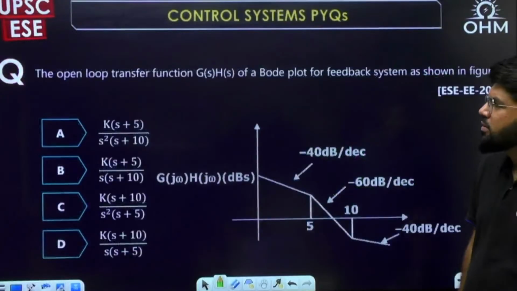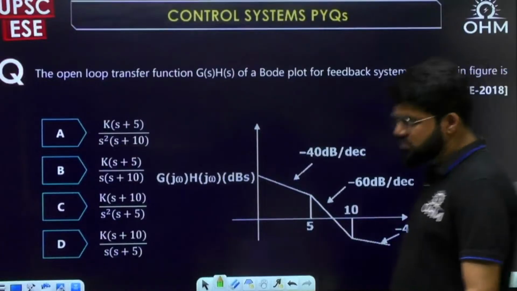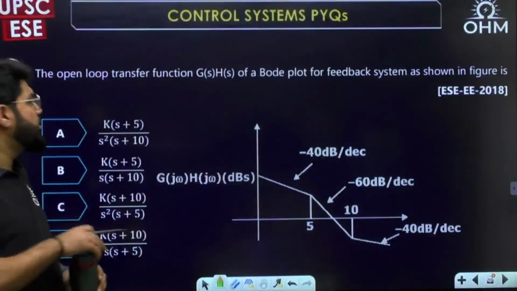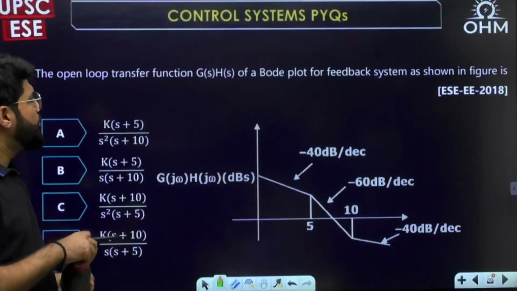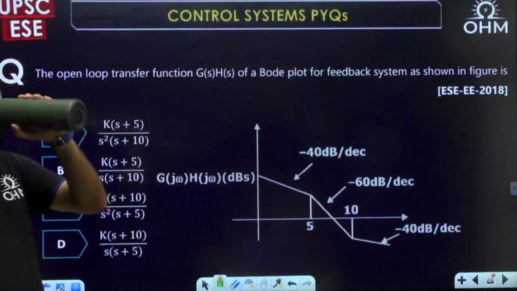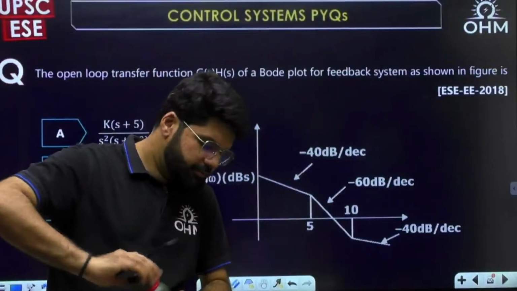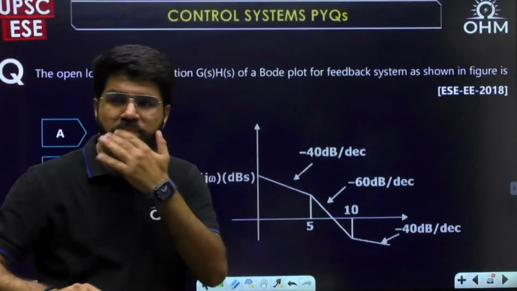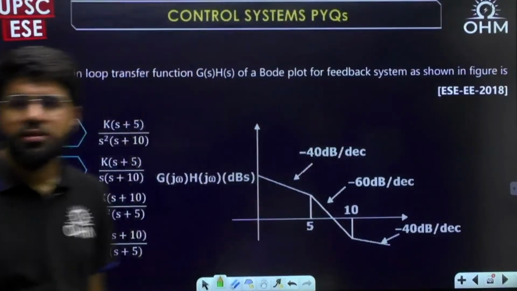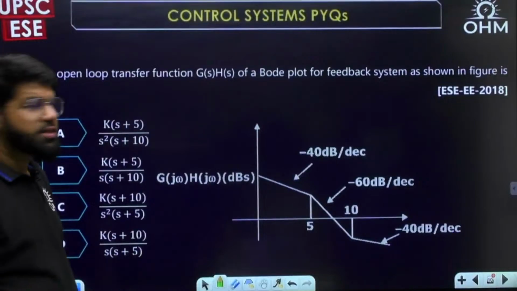Next question. Given the Bode plot, what is the open loop transfer function? This also forms a very expected question: given the Bode plot, you have to get G(s)H(s).